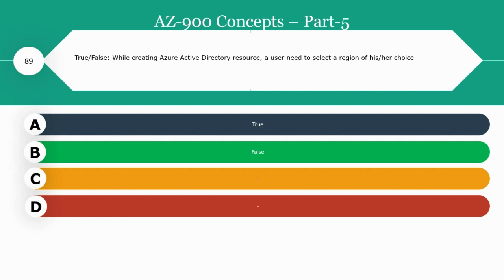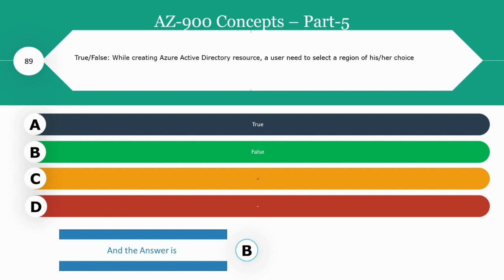Next question, again true or false. While creating an Azure Active Directory resource, a user needs to select a region of his or her choice. Is it true or false? The right answer will be option A, that is true. The reason is, while creating an Active Directory resource, you need to provide the organization name, its domain name, and the country or region name as an input.